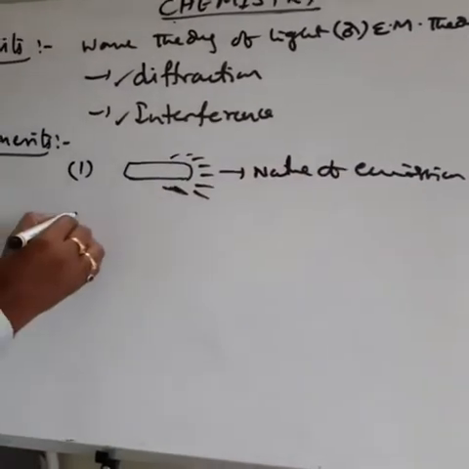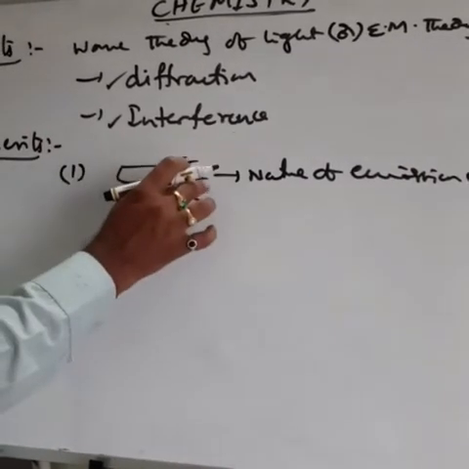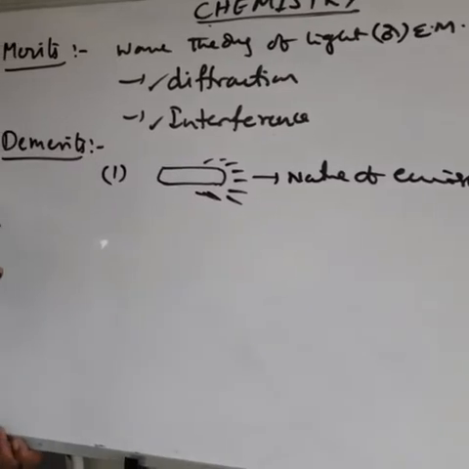That is the first failure. What is the nature of the emitted radiation from this hot body? That is not explained by the wave theory.